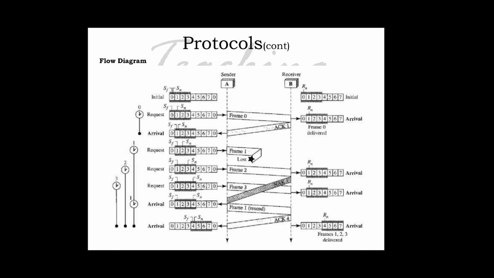This has already been done. So the first NAK sent is remembered using a NAK sent variable and is not sent again until the window slides. A NAK is sent once for each window position and defines the first slot in the window. So, as mentioned, the first frame is lost, so it sends a NAK mentioning NAK1.